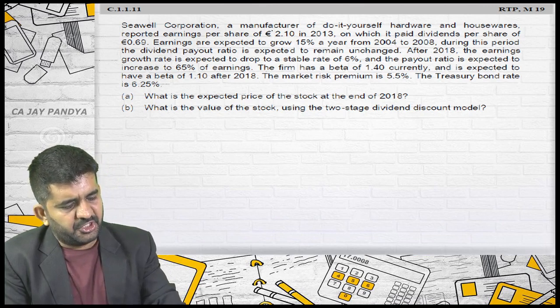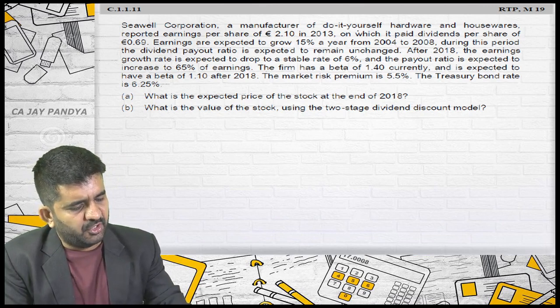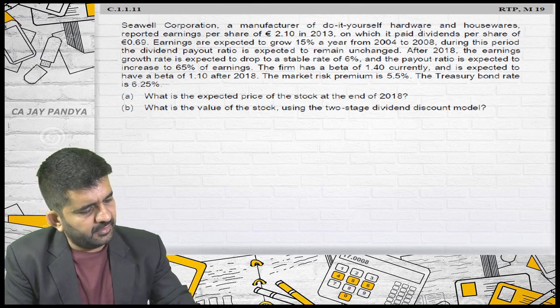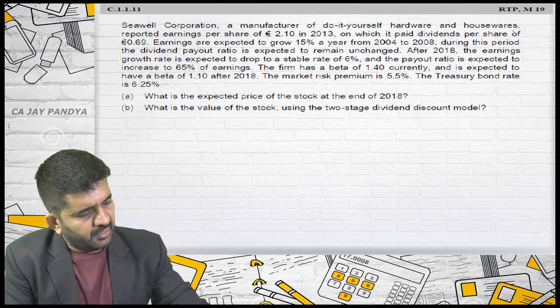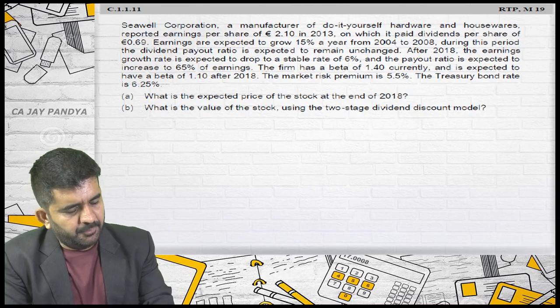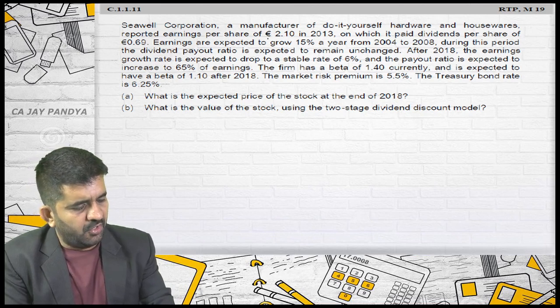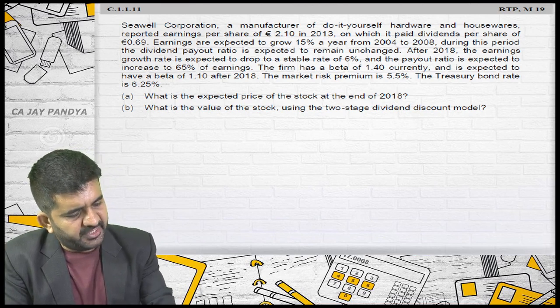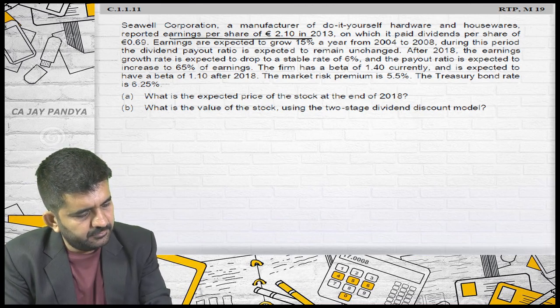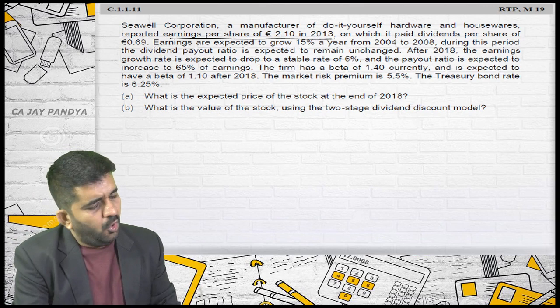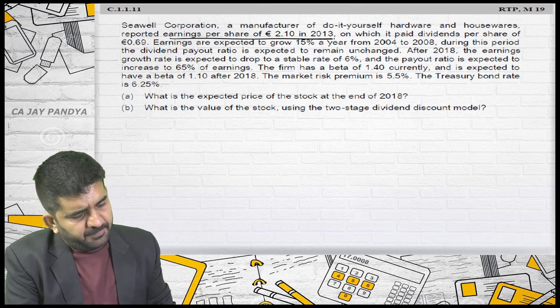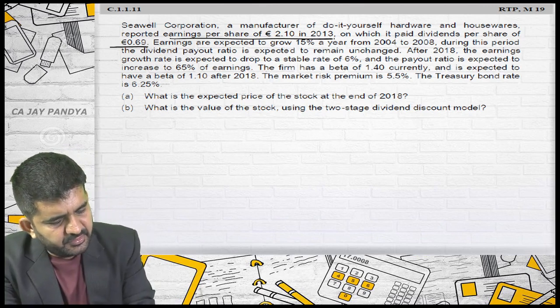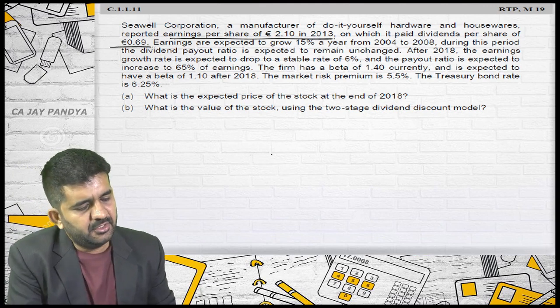Sewell Corporation, a manufacturer of do-it-yourself hardware and housewares, reported earnings per share of 2.10 euro in 2013, on which it paid a dividend per share of 0.69.